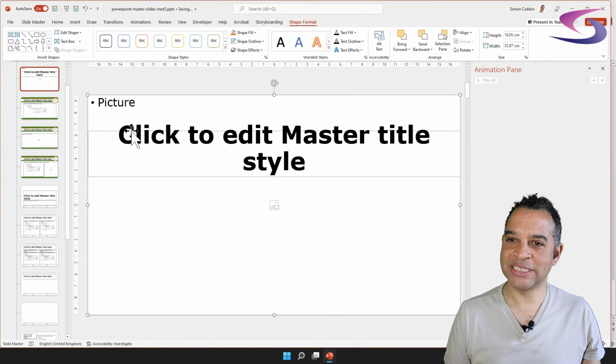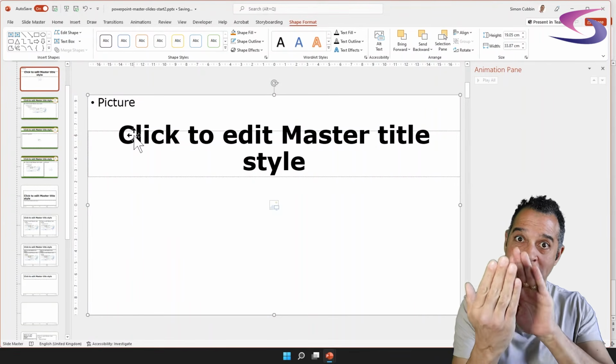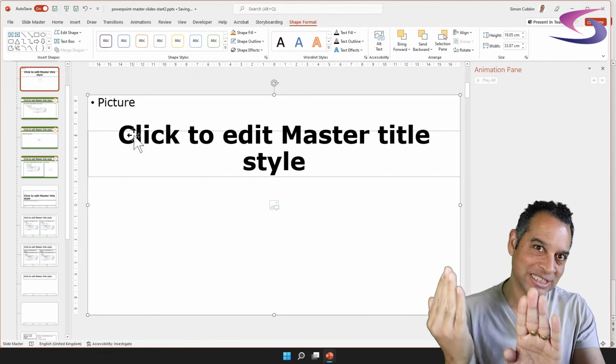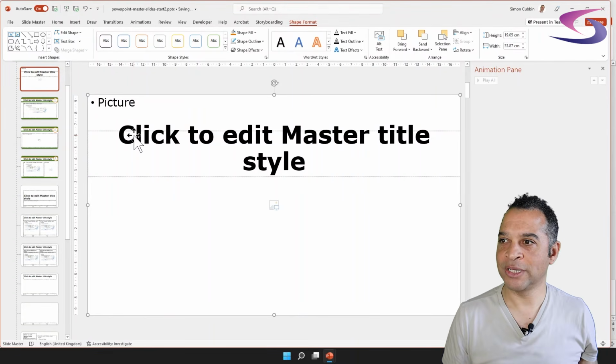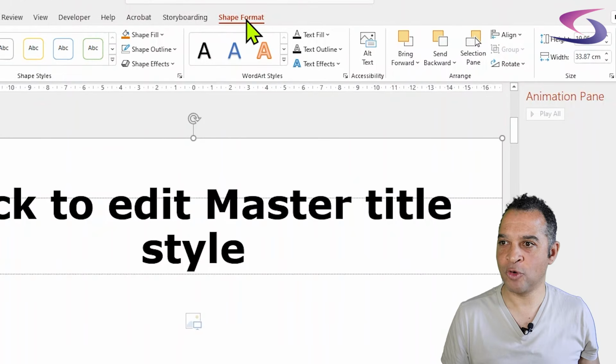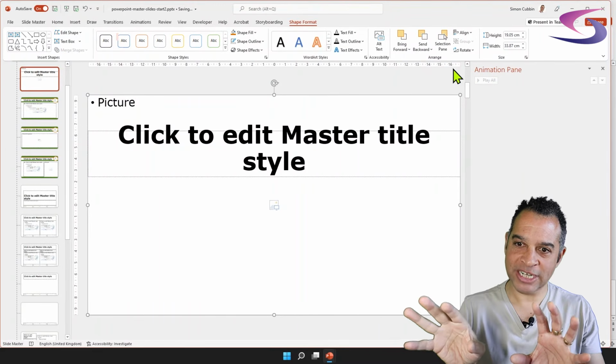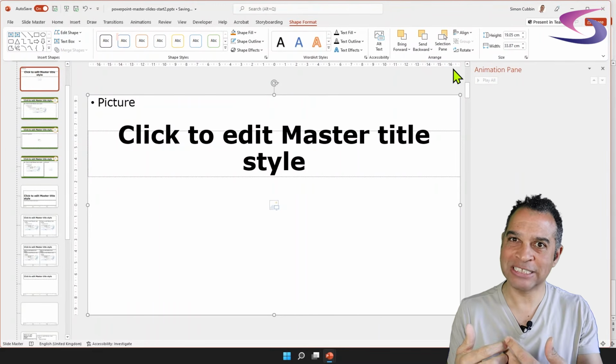Now what I need to do is send this to the back, because at the moment the picture is in front of the text. I know you can't see it, but it's in front of the text. So we need to send it behind the text. So what we're going to do is, making sure that we've got Shape Format selected at the top, we're going to click on this Send Backward drop-down menu. So click on the Send Backward drop-down menu and choose Send to Back, and that will send the picture to the back.